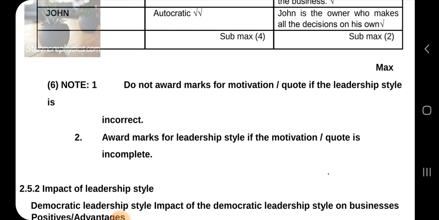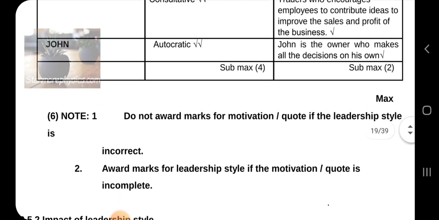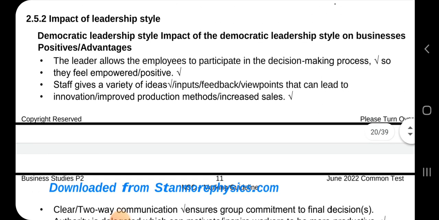So note, do not award marks for motivation if the leadership style is incorrect. So you cannot be marked on one part. The motivation depends on the leadership style. Okay, so if the leadership style is incorrect, your motivation will not be marked. So you must learn your work and know them. So let's talk about the impact of leadership style.